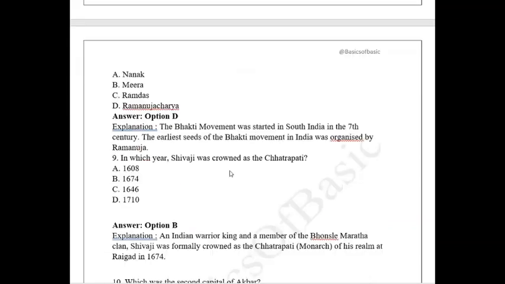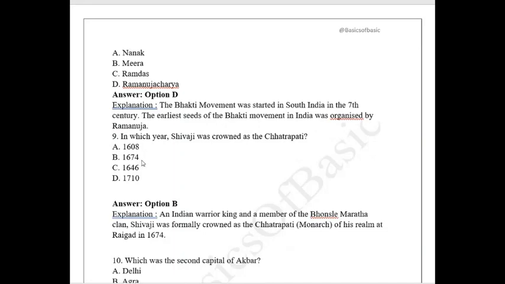In which year was Shivaji crowned as the Chhatrapati? There is one more question on the year itself. Please give more focus on questions which ask about the year of any important event in history. The answer is 1674. Chhatrapati Shivaji, a famous freedom fighter, was crowned with the title of Chhatrapati in 1674.